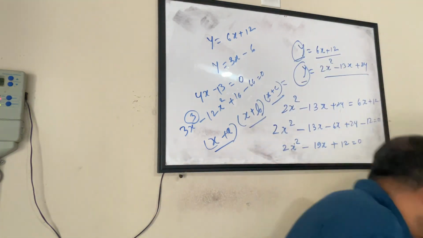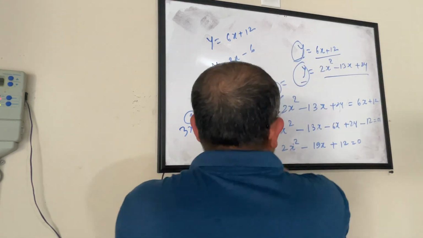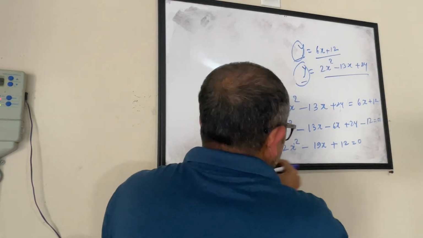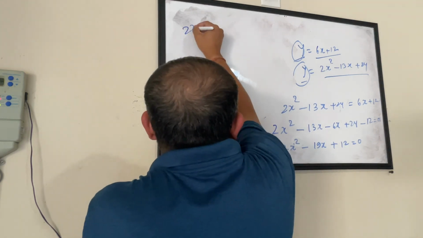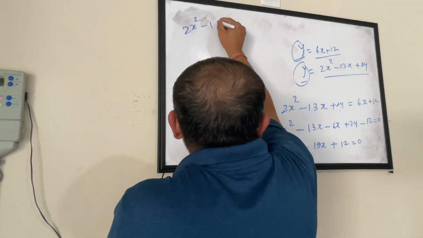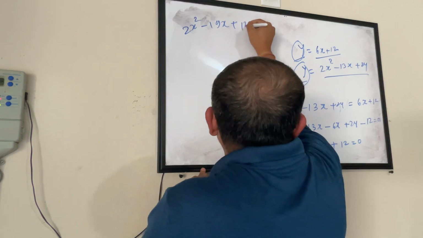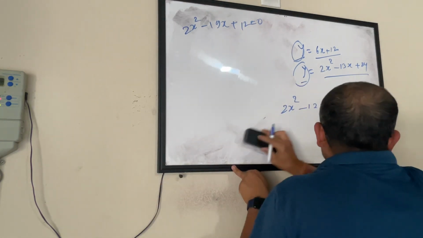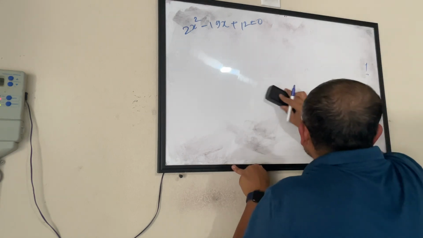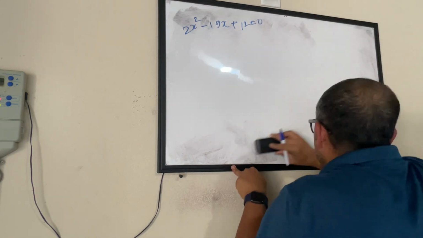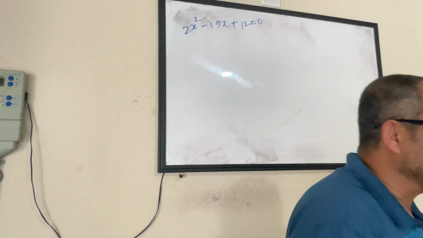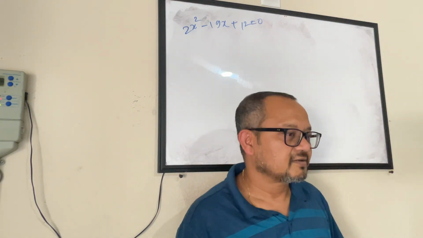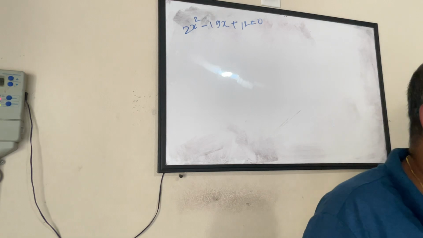Now coming back to this one. When I have a quadratic equation like this, there are three ways to solve it. This is my equation now: 2x squared minus 19x plus 12 equals 0. I have three ways to solve this equation. Who remembers all three methods? Just tell me the method. I will do it, but does anybody remember all three methods? Yes, Vaibhav.